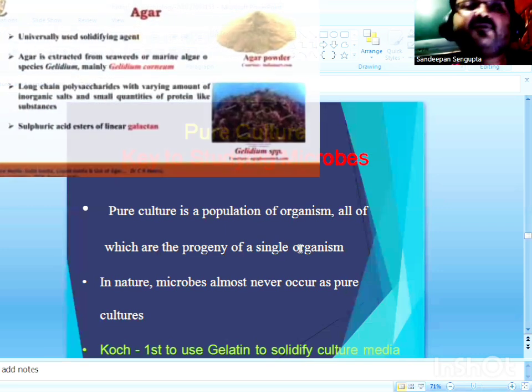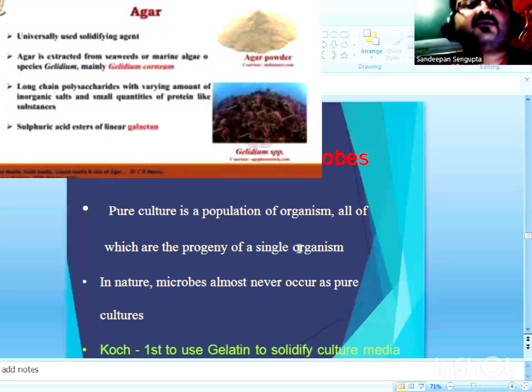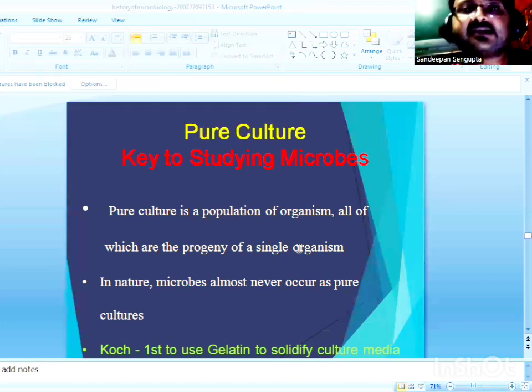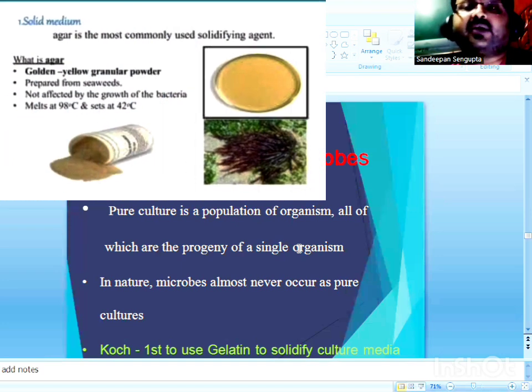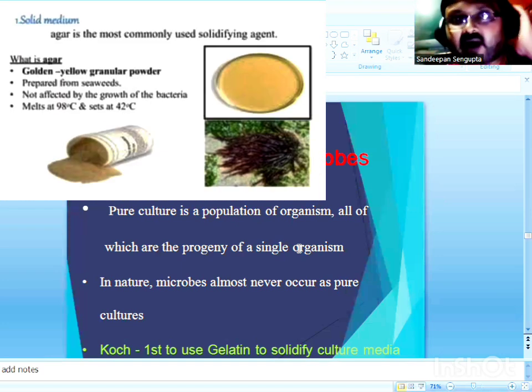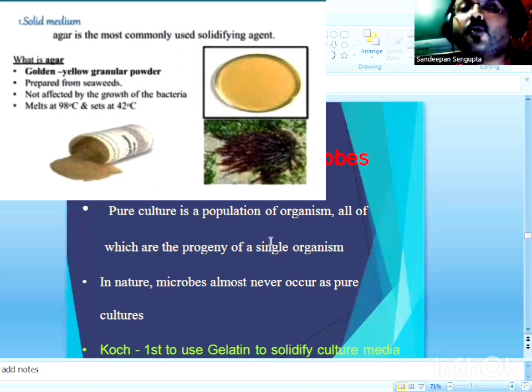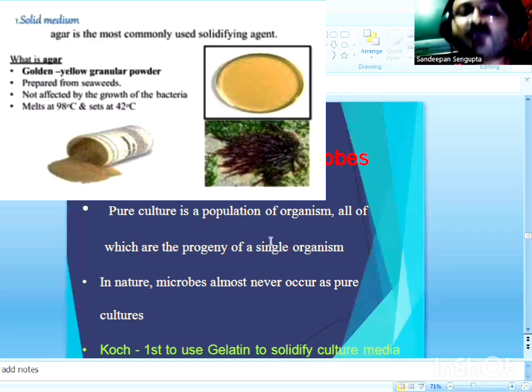So what are the benefits of agar as a solidifying agent? Agar is hardly attacked by any proteolytic enzyme of bacteria and can hardly be destroyed by bacteria. And agar has a very high melting temperature of around 97 degrees Celsius and a stable low solidifying point of around 40 to 45 degrees Celsius.